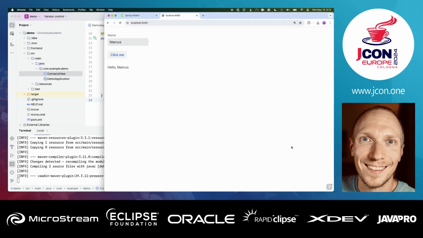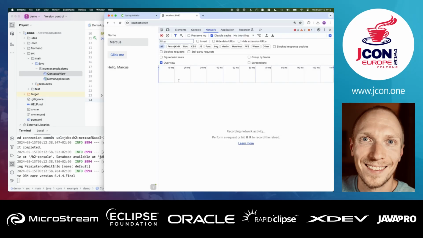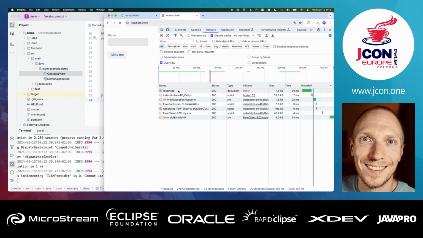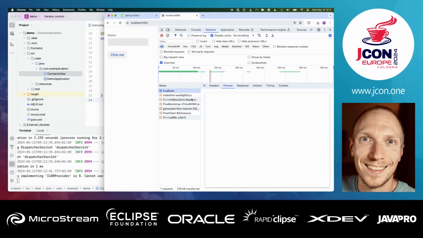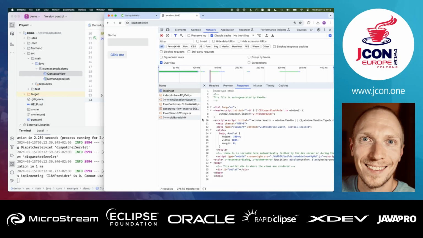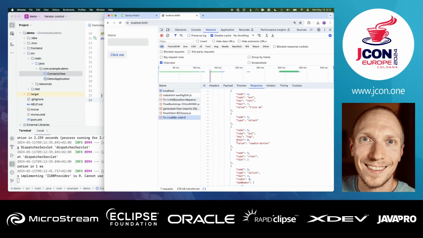So this is going to generate a production optimized version where we can easily see what's happening under the hood. If I open up the network inspector while that's going on and we refresh this, we'll see that when we initially go to a Vaadin application, we get basically a bootstrap page. We get a Vaadin Flow client, so a client JavaScript application that is a thin client that renders whatever the server tells it to render. And then we get one instruction, this UIDL, UI definition language, which describes to the client engine what should happen. So it says, create a Vaadin button, put the text click me on it, and so on.